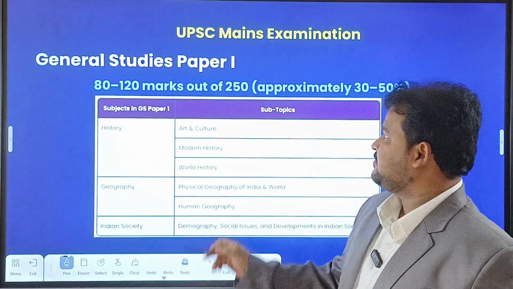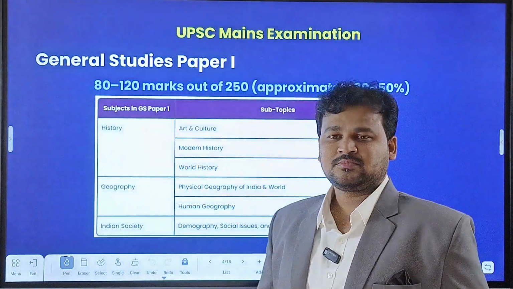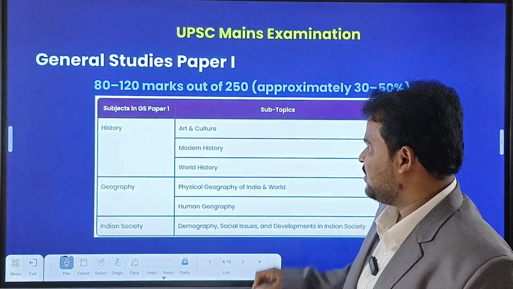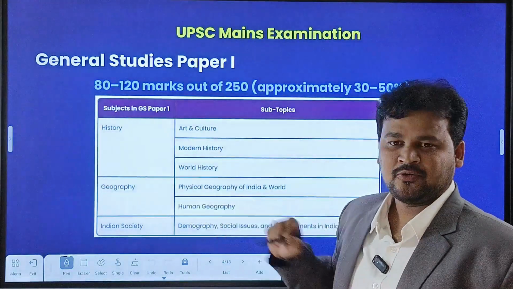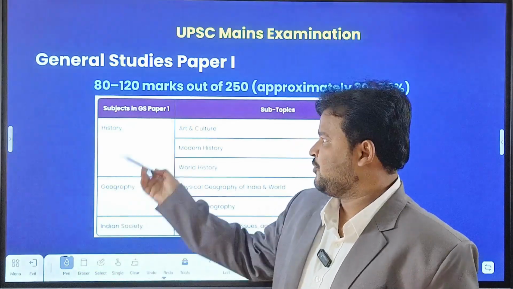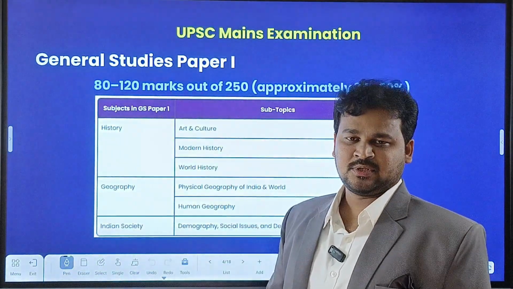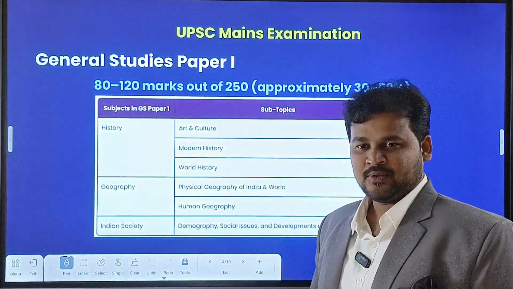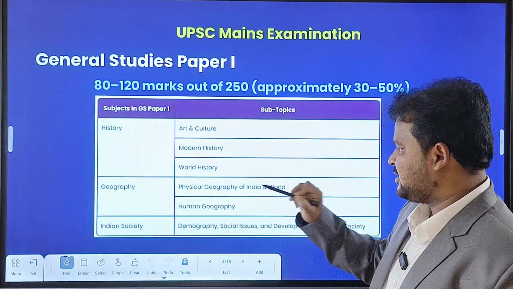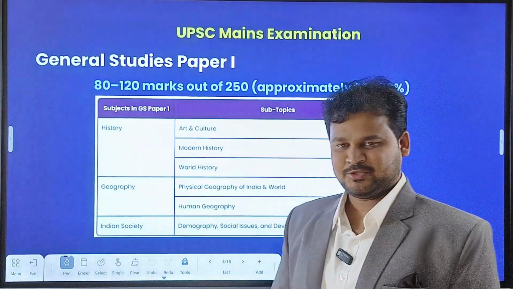Now coming to the UPSC mains examination, general studies paper 1 comprises what? History, geography, and Indian society. If you read geography, you are able to complete the syllabus related to general studies paper 1. Geography means physical geography of India and the world, as well as human geography.